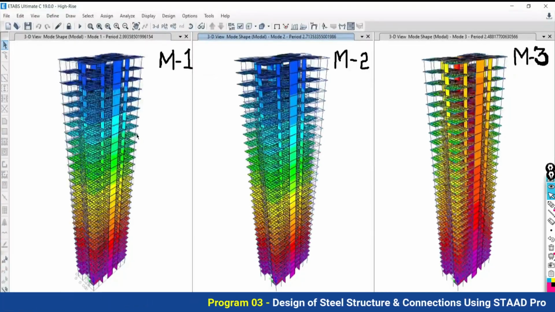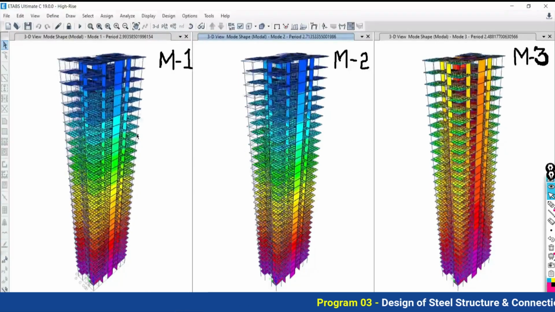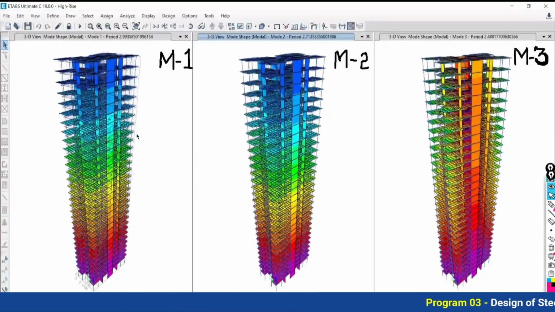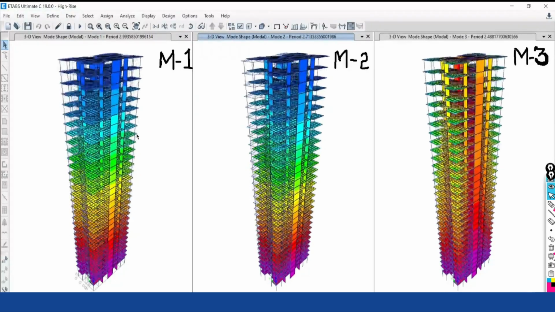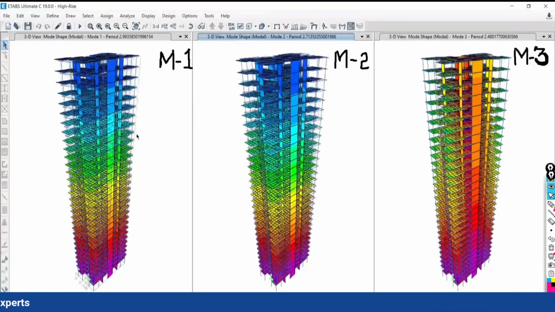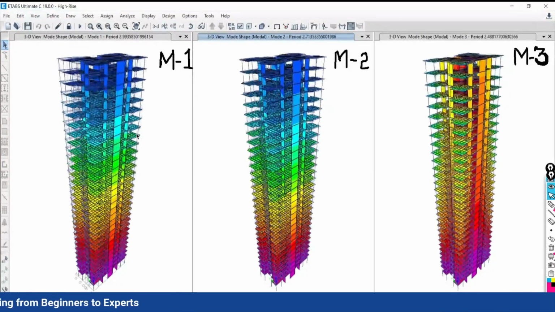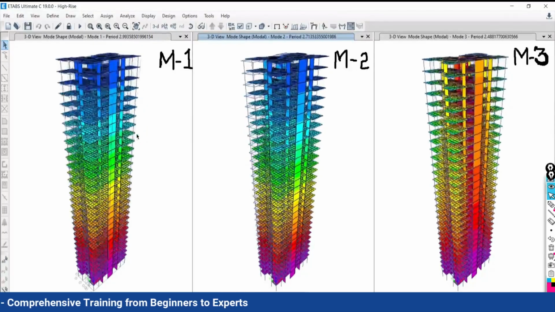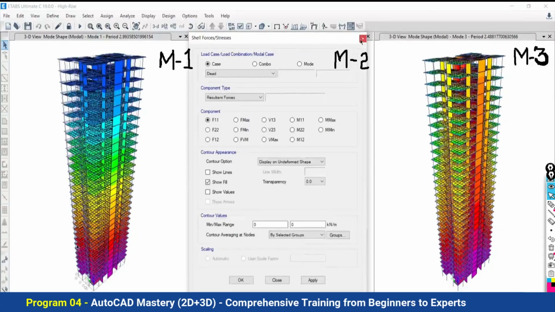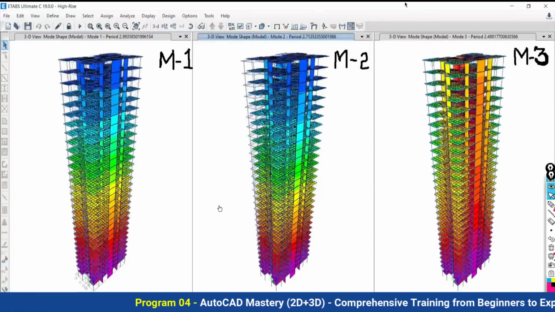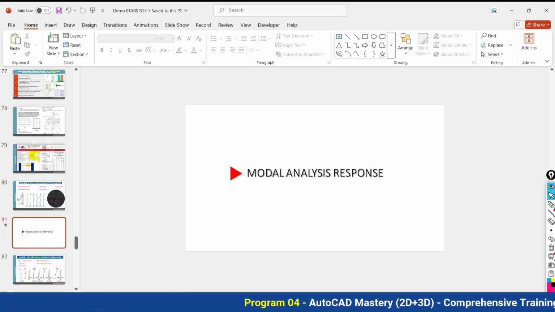So what is torsion, and how do we control the torsion in your structure if it is coming? Definitely when you deal with a project, torsion will come, no doubt. Then how to control that torsion, how to avoid it, how to remove it, we will discuss in detail in our program. So this is also part of our training program.